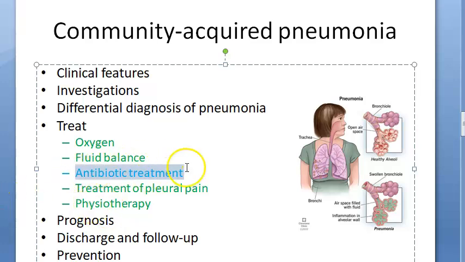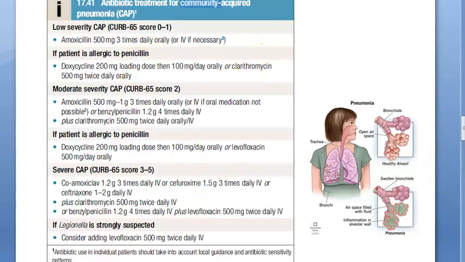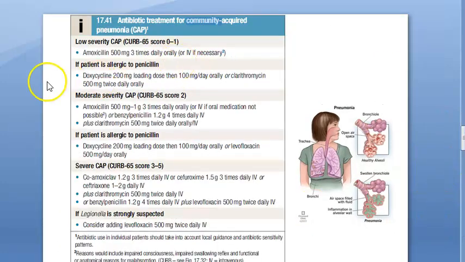But here, what are they asking in the exam, guys? Antibiotic therapy, they are focusing on just for 5 marks. Can you imagine? So much you have to write for this. Take a deep breath. Let's look at the antibiotic treatment for community acquired pneumonia. Here is how they have divided it: there is low severity, moderate severity, and severe community acquired pneumonia. These are the 3 headings you have to write, and under that you will write the antibiotic treatment.